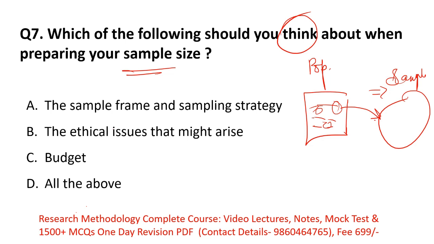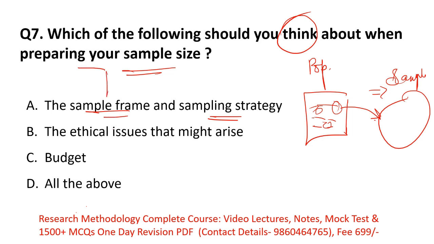We'll see the options and which are correct and which are incorrect, on which option we should think and on which we should not. Option A is the sample frame and the sampling strategy. Yes, this is very important. If you are selecting your sample size, the sample frame is very important.